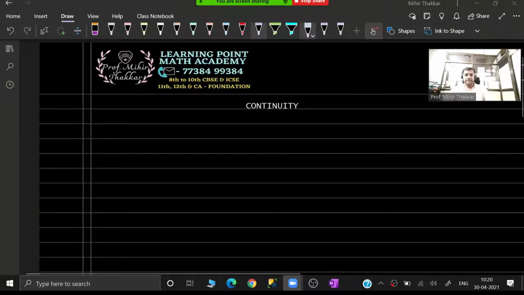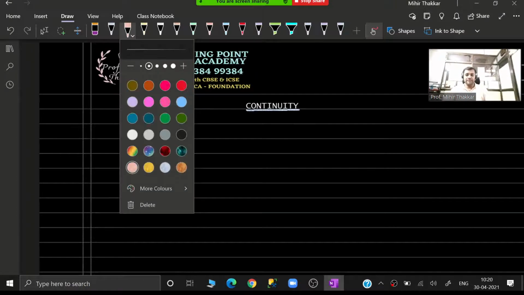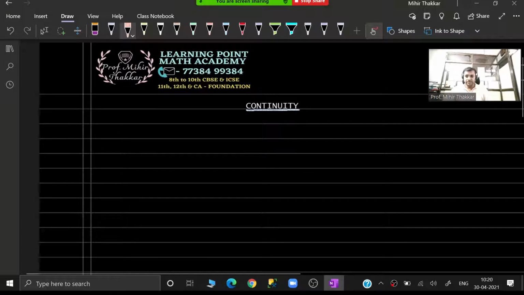So let us start with the next chapter, continuity. A very simple chapter. It's basically a complete application of the limits chapter that we have already studied in our previous lectures. So let us understand what exactly is continuity. It's a very simple chapter, guys.